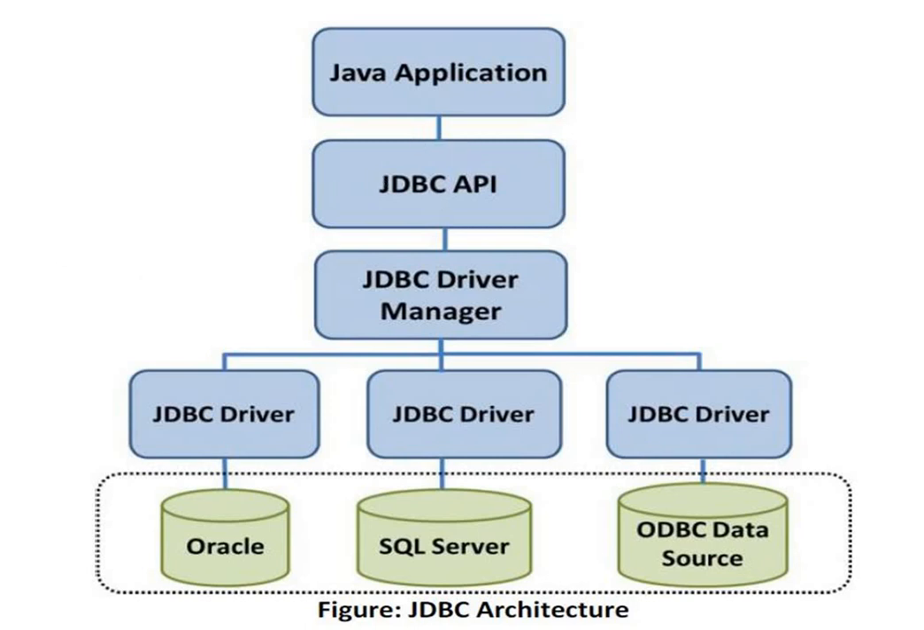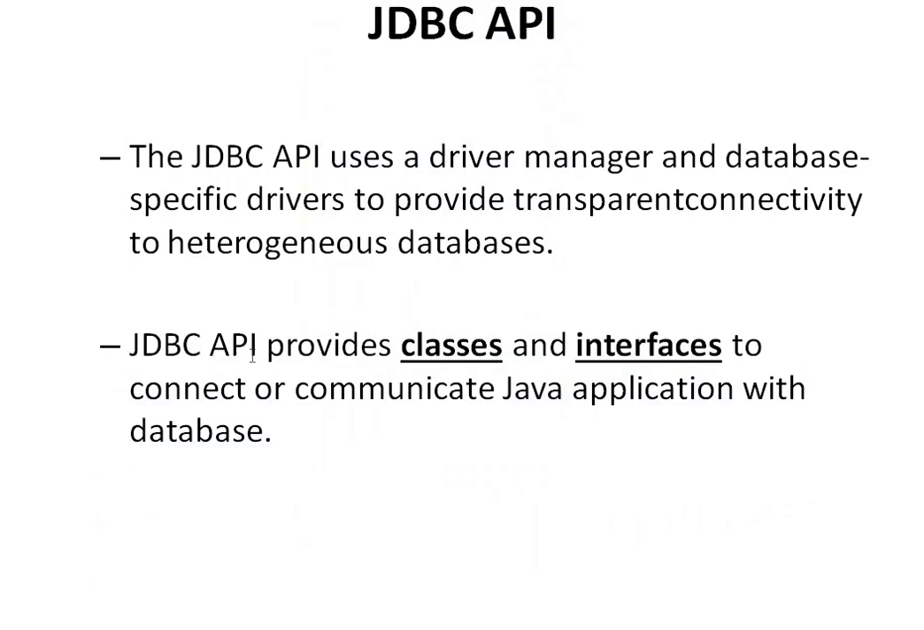Coming to the JDBC API. The JDBC API uses a driver manager and database specific drivers to provide transparent connectivity to heterogeneous databases. That means we can connect to multiple data sources at a time. JDBC API provides classes and interfaces to connect or communicate Java applications with databases. The JDBC API provides classes. In classes we have a number of methods.